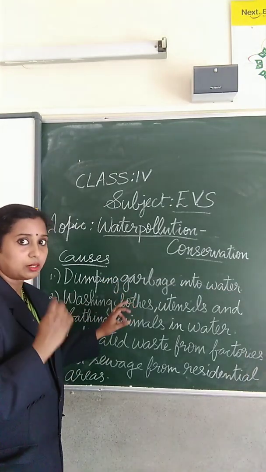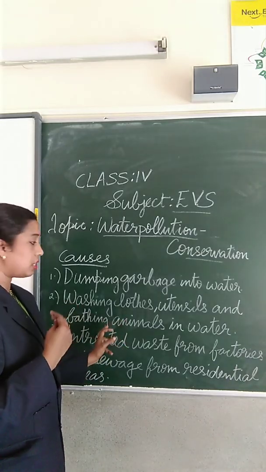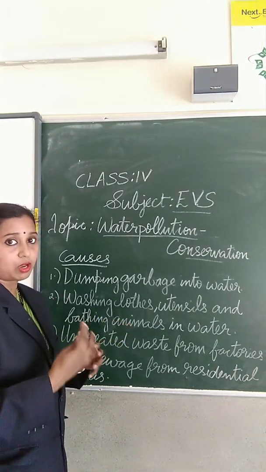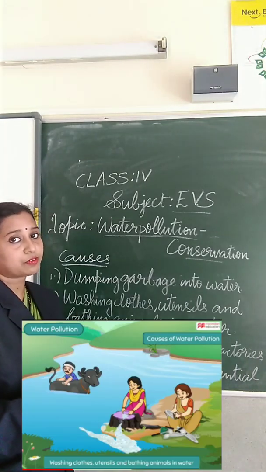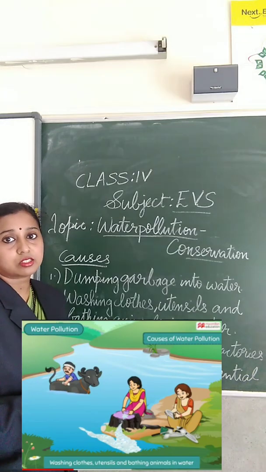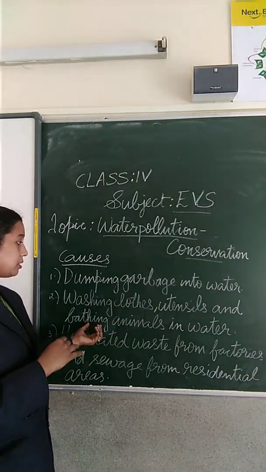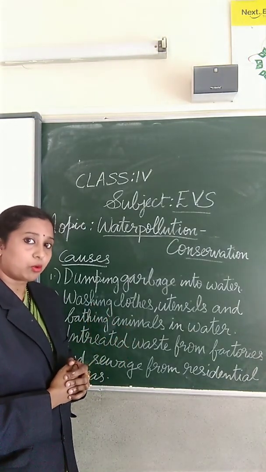And the second one is washing clothes, utensils and bathing animals in water. When we are washing clothes in the water or cleaning the utensils in the water, it also causes pollution of water. And when you are giving animals a bath in the water also, it causes water pollution.